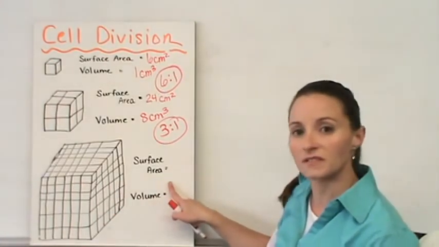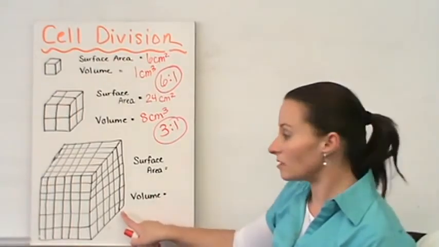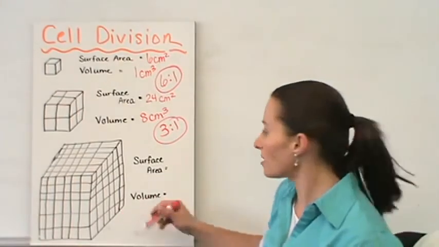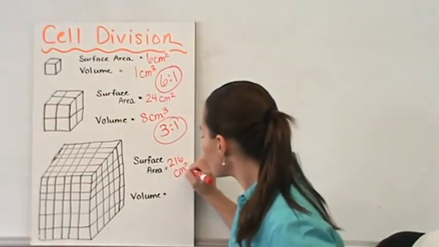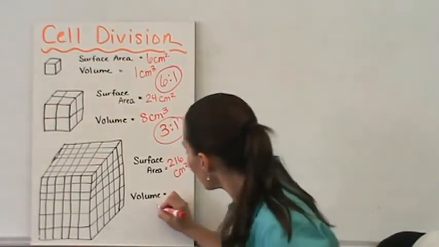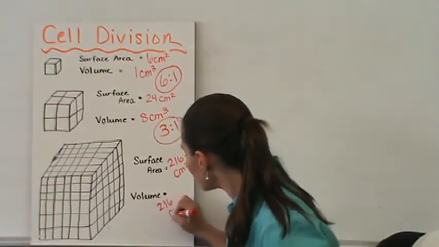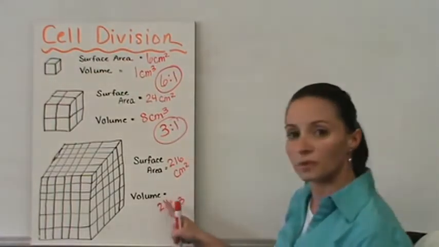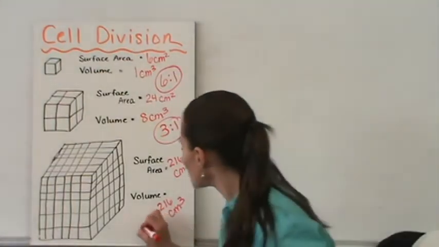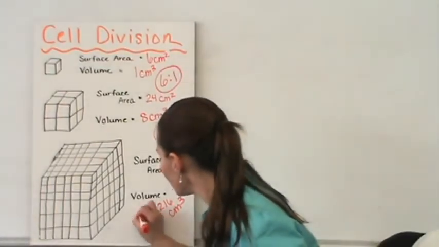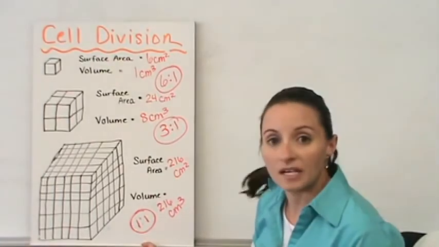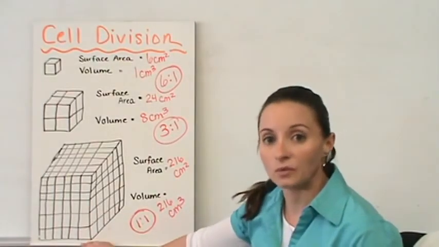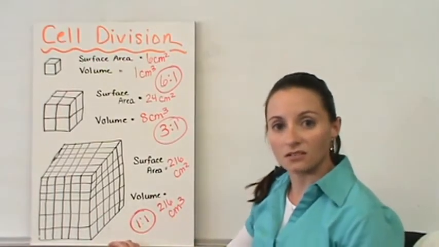Let's take a look at the surface area to volume ratio here. A 6 centimeter cube box has a 216 centimeter squared surface area and a 216 centimeter cubed volume, which gives us a 1:1 ratio. Even higher demands on that cell membrane for that volume, which it may not be able to handle.